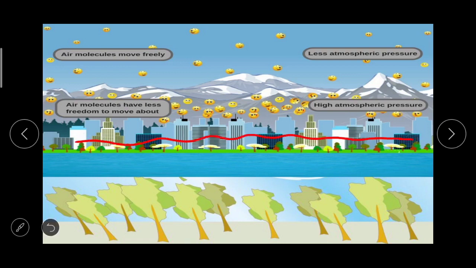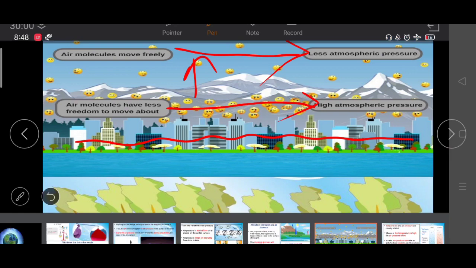Very close to the surface, air molecules have less freedom to move about, and so there is high atmospheric pressure. And here at height, air molecules move freely, and that's why there is less atmospheric pressure.